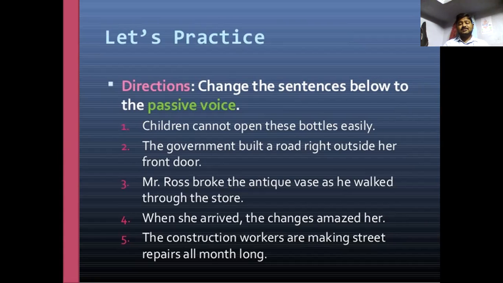She was amazed by the changes when she arrived. The construction workers were making street repairs all month long. Street repairs were made by the construction workers all month long.